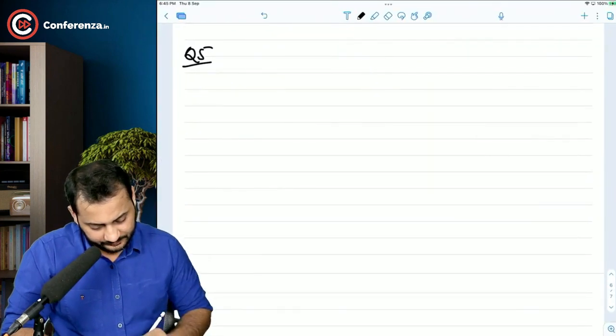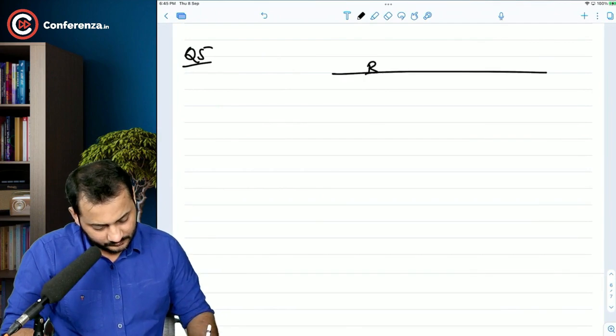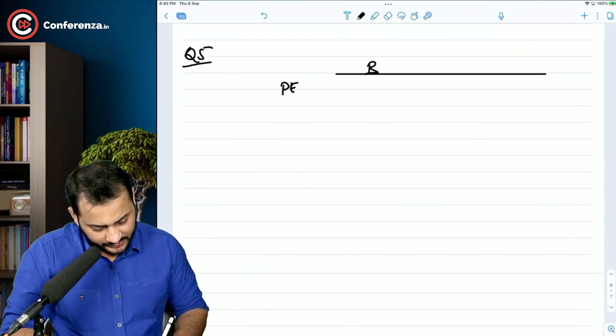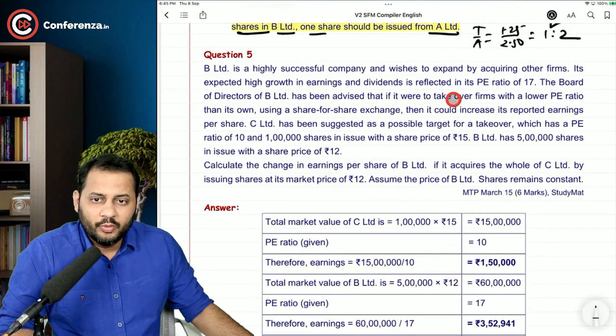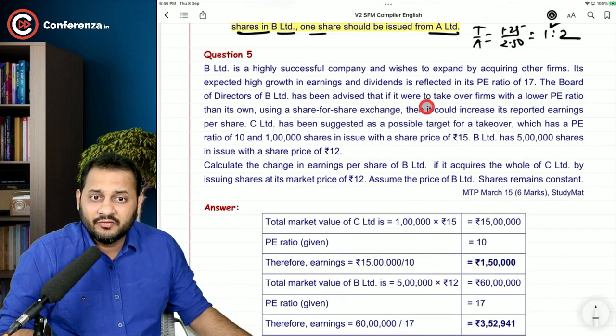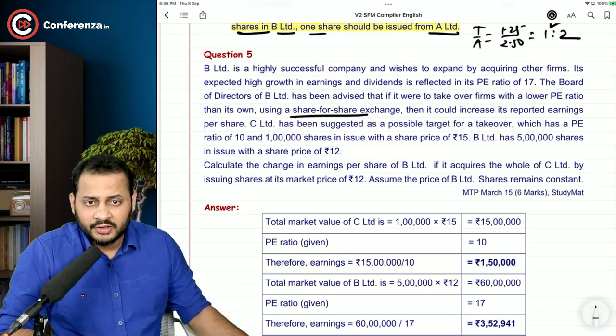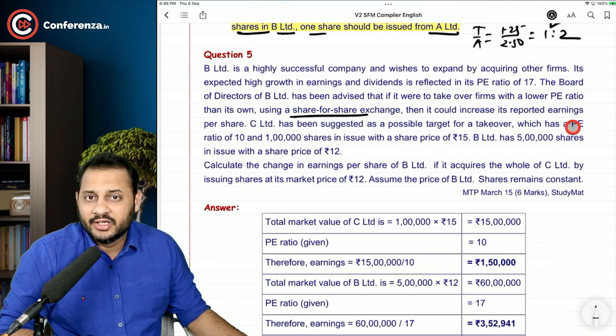B Limited, PE ratio 17. Now, the board of directors of B Limited has been advised that if it were to take over firms with a lower PE ratio than its own using a share for share exchange, then it could increase its reported earnings.